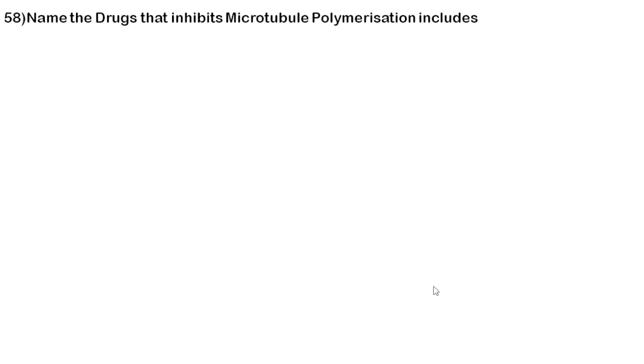Next question is, name the drug that inhibits microtubule polymerization. Both colchicine and colchimine inhibit microtubule polymerization. In other words, colchicine is a microtubule destabilizing agent, so it is involved in destabilizing your microtubules. Just read about which drug inhibits microtubule depolymerization, so don't confuse that word. If you are asked for the drug that inhibits microtubule polymerization, the correct answer is colchicine. It is acting as a microtubule destabilizing agent.